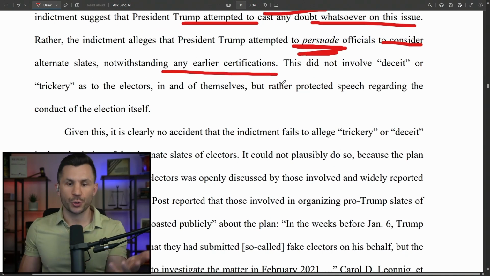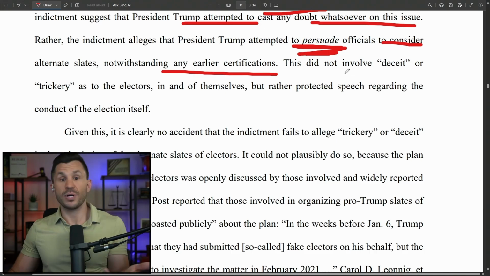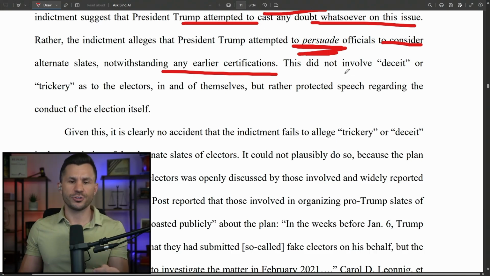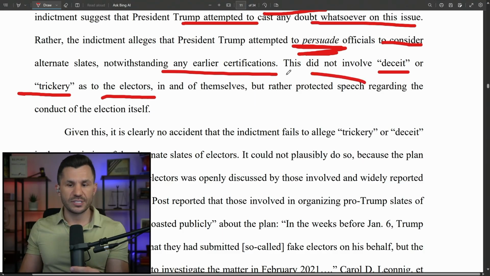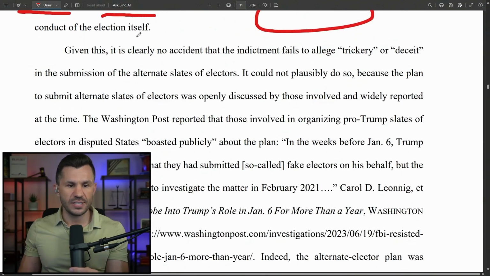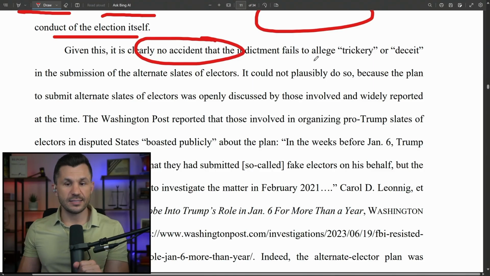Like, it wasn't an order, right? He didn't order them. It wasn't the president calling you, accept my alternates rather than yours. Hey, debate it. Bring them up to the floor, debate the issue. This did not involve deceit or trickery as to the electors in and of themselves, but that was protected speech about the conduct of the election itself.